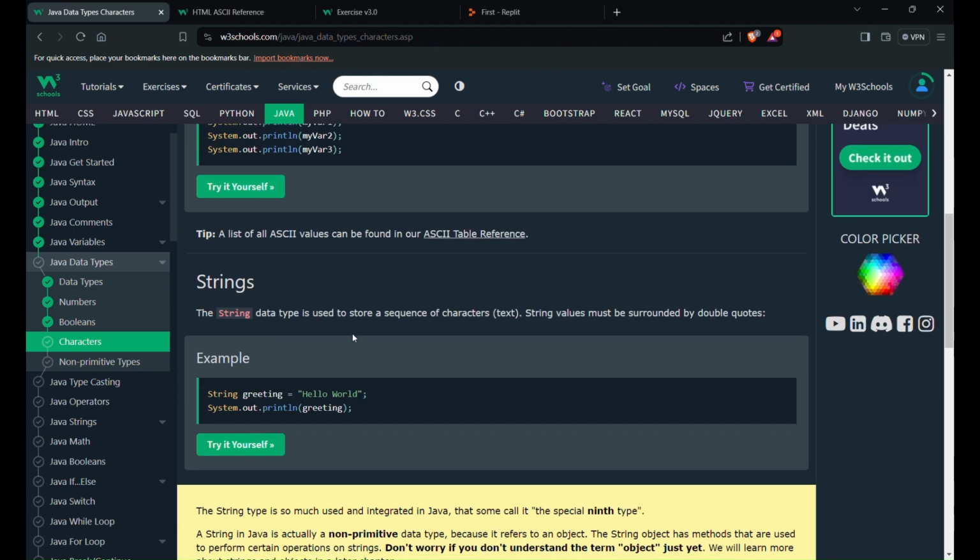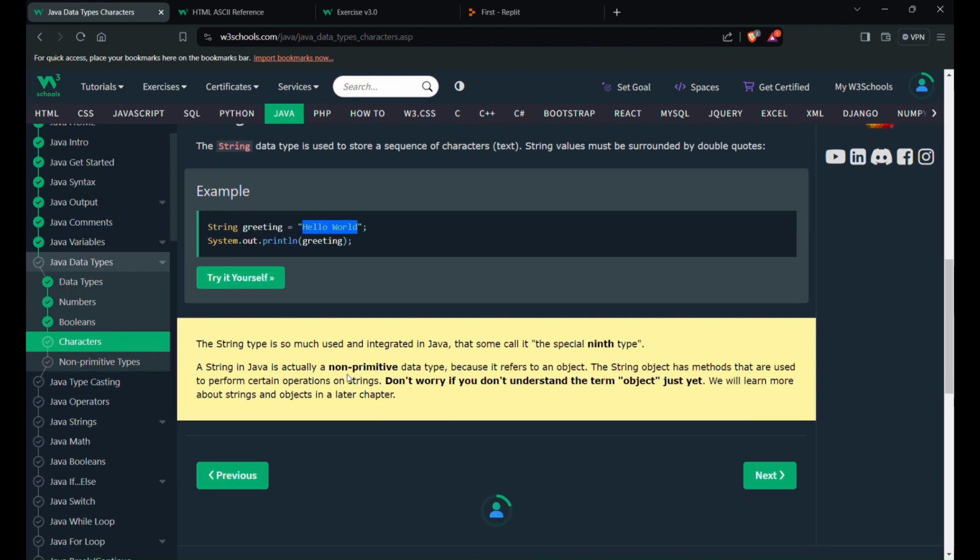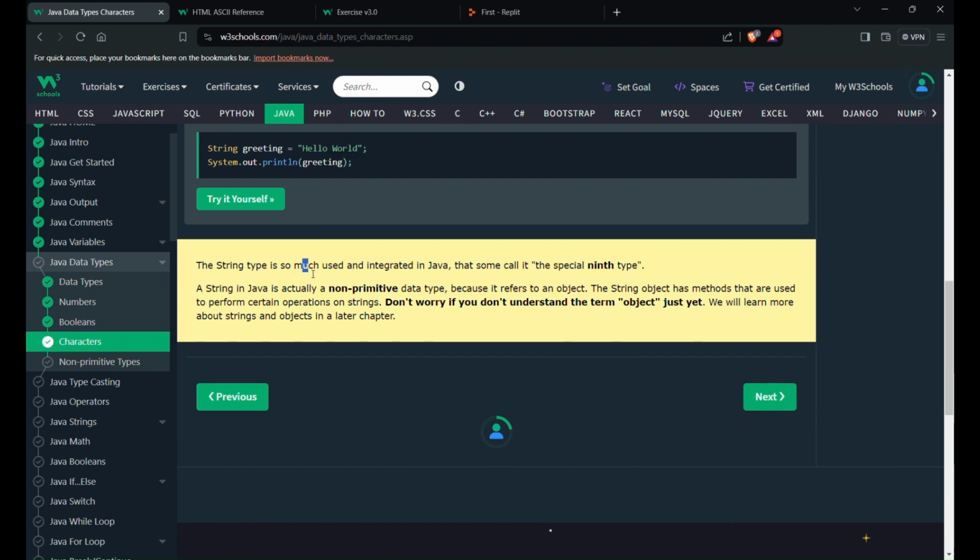The String data type is used to store a sequence of characters, text, and string values must be surrounded by double quotes. String must be in double quotes, whereas characters must be inside single quotes. The String type is so much used and integrated in Java that some call it the special ninth type. A string in Java is actually a non-primitive data type because it refers to an object. String objects have methods that are used to perform certain operations on strings. Don't worry if you don't understand the term object yet. We will learn more about strings and objects in the next chapter.